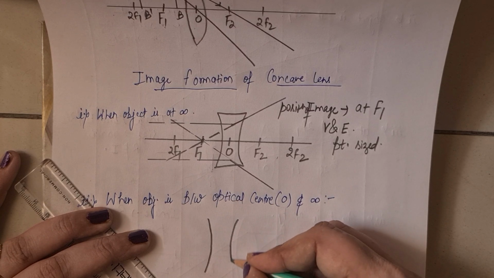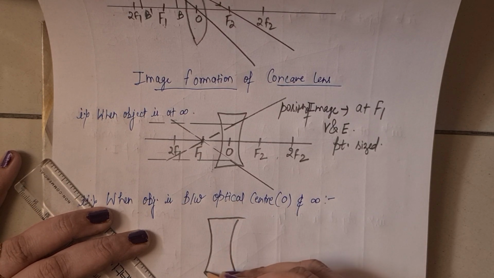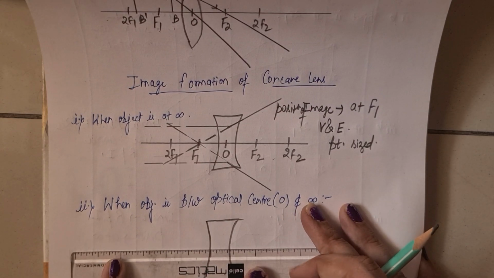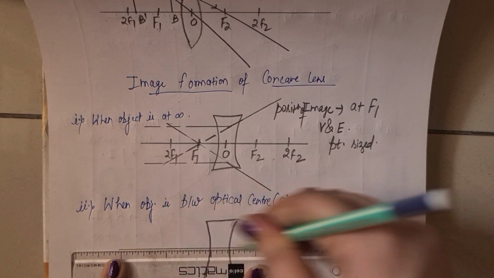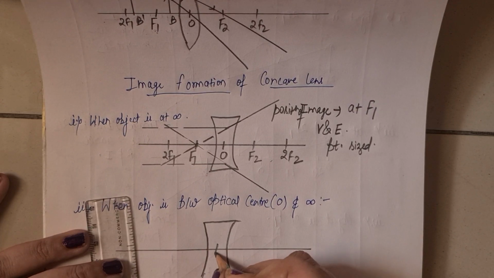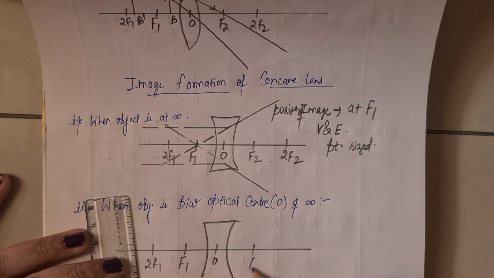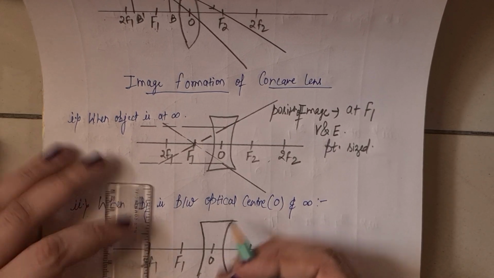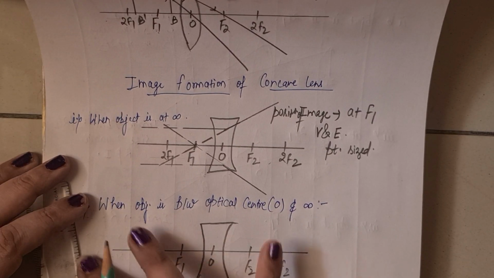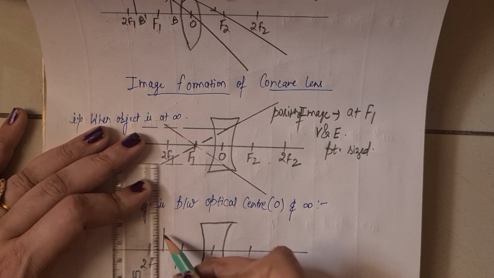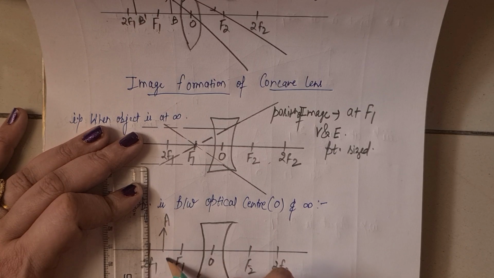It is a concave lens. This is the principal axis. Again, it's the optical center. It's F1, it's 2F1, it's F2, it's 2F2. Now infinity is anywhere from the optical center, so we just take it here, just like our object is here, AB.